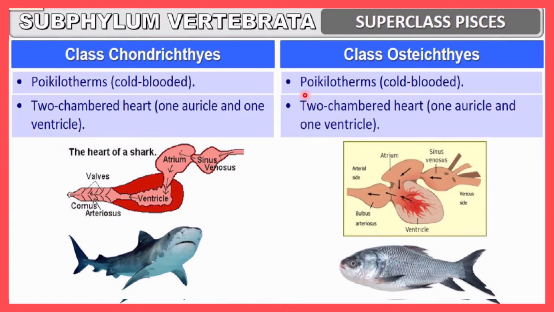Here the same case is there. Here also they cannot maintain their body temperature according to the external environment. It means both classes, chondrichthyes and osteichthyes, are poikilotherms or cold-blooded. And the next similarity point is the two-chambered heart. Here the heart is present but has only two chambers, one auricle and one ventricle. Similarly here a two-chambered heart is there, having one auricle and one ventricle. So these two points are similarities between chondrichthyes and osteichthyes.